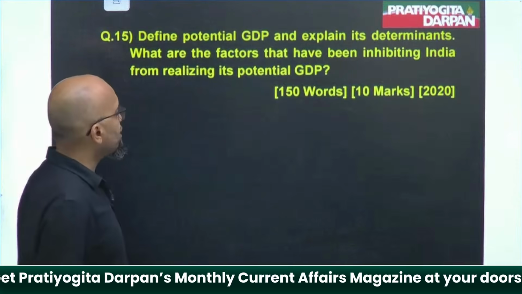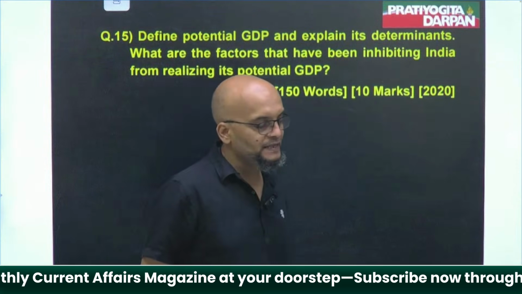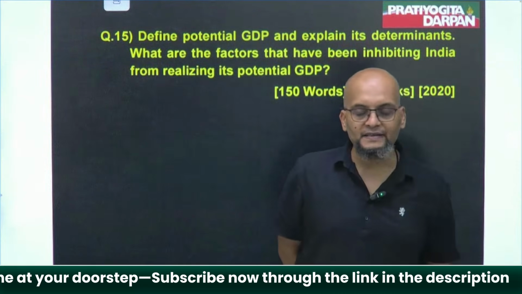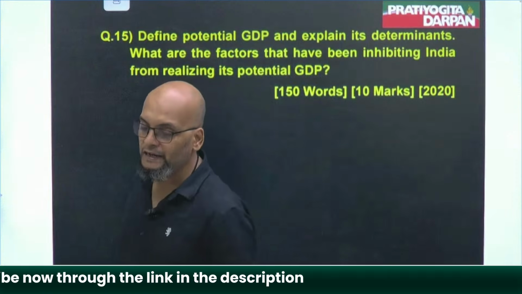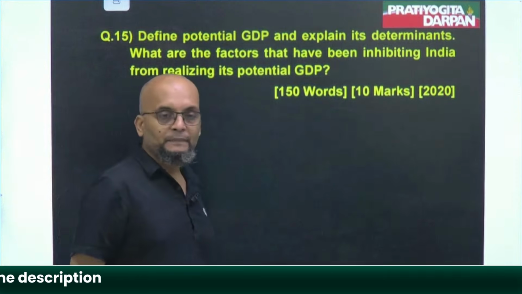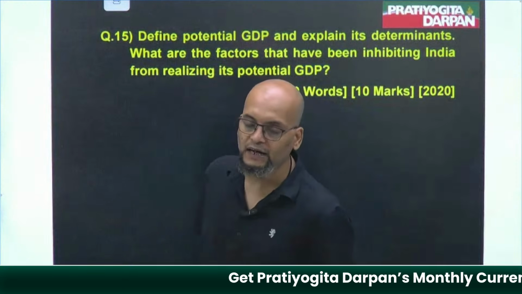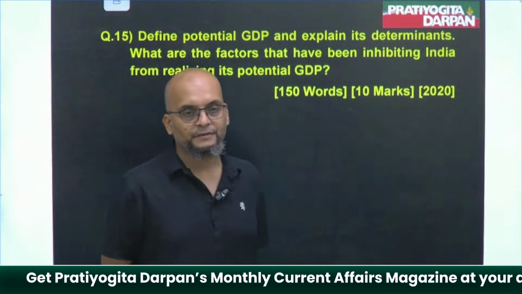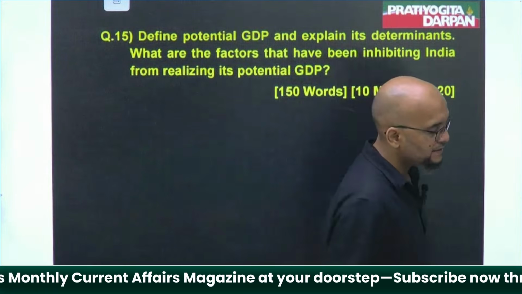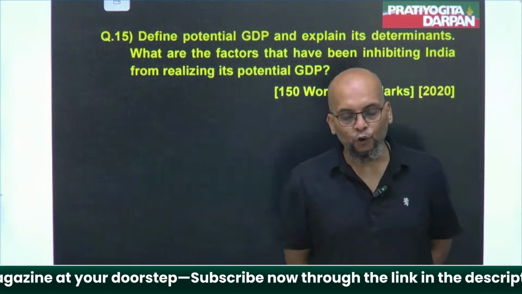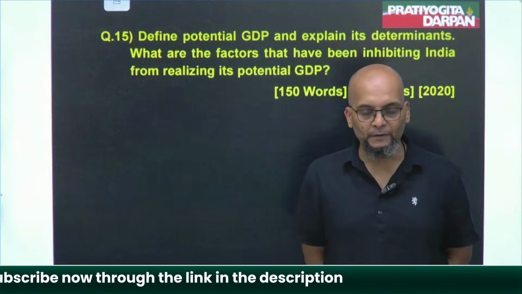Define potential GDP. Potential GDP means, guys, that the economy is running in full employment mode. Full employment means that all the resources of the economy are being utilized to their fullest. That means there will be no involuntary unemployment in the economy.